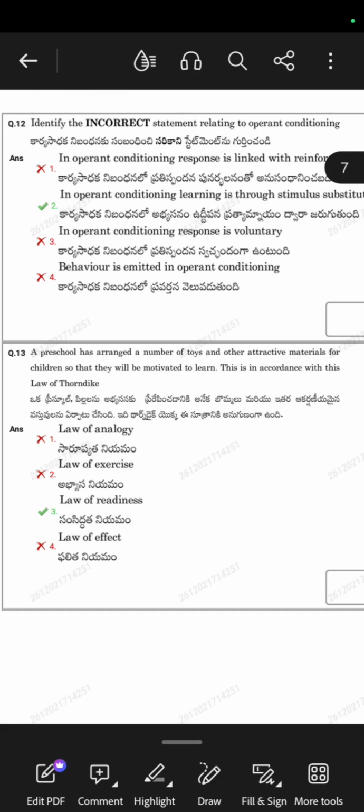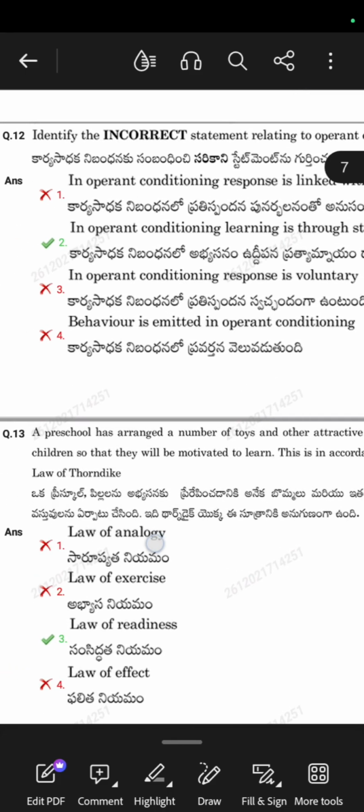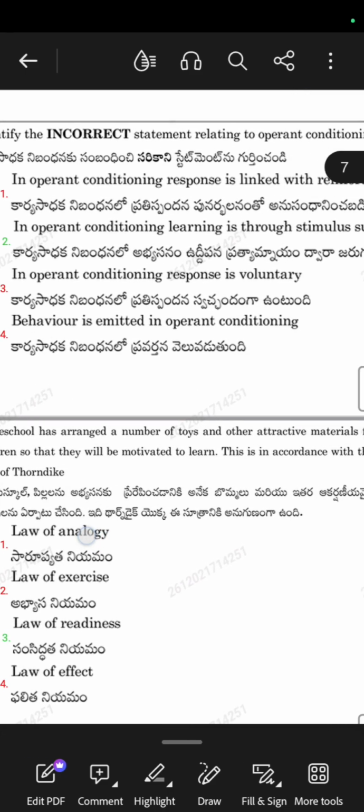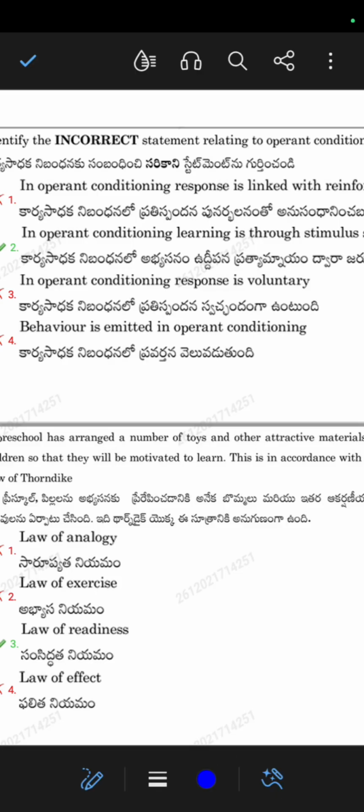So here is the next question. Identify the incorrect statement related to operant conditioning. Again the question is about operant conditioning, and you have to choose which is incorrect.